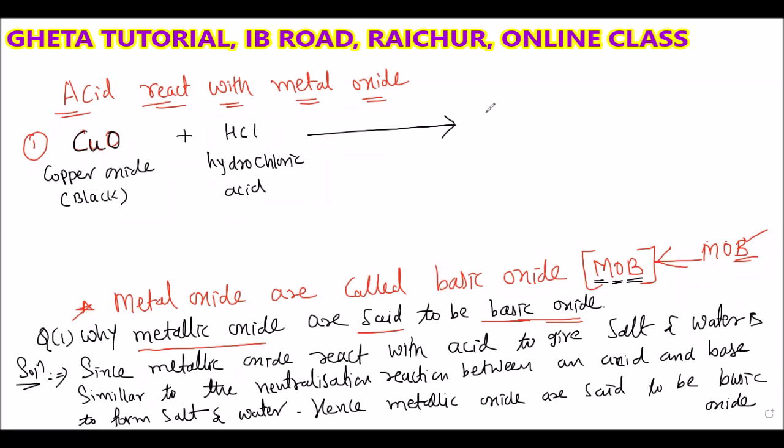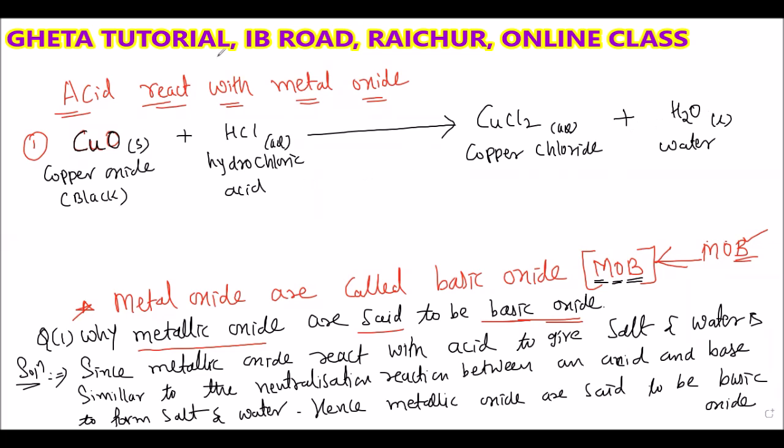Exactly correct. What is the formula of copper chloride? CuCl2. Copper chloride. And along with that, you get the product water. So the copper oxide is in the solid state, hydrochloric acid is aqueous, copper chloride is also aqueous, and the water is liquid.